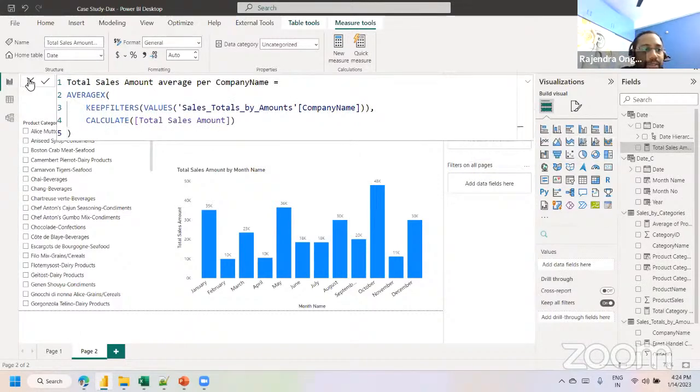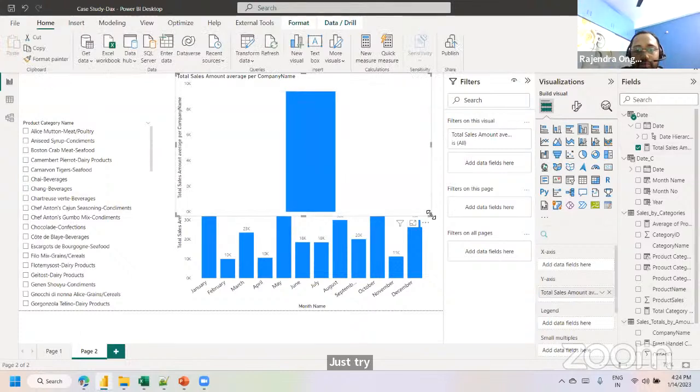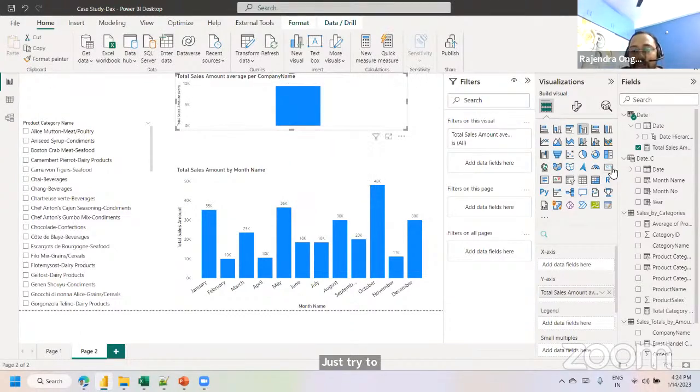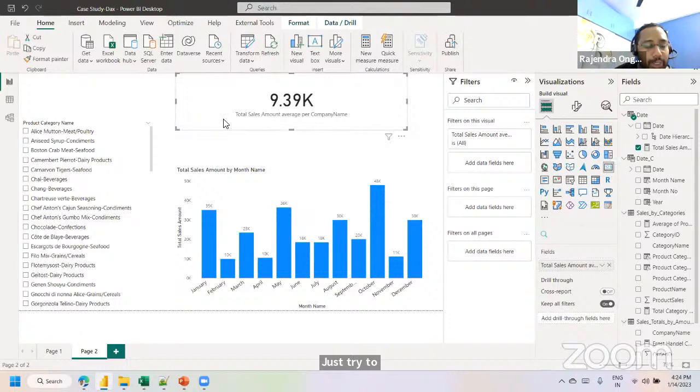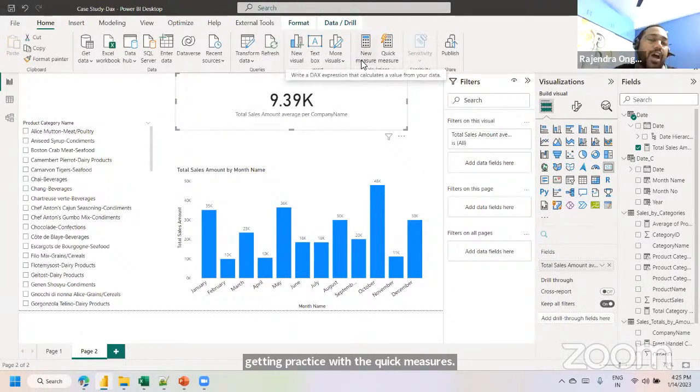Just drag and drop. Okay. So this quick measure option is for newbies, new learners. We can rely on the quick measure options for some time. But my suggestion is, after getting practice with quick measures, please try to write it on your own using the new measure object.